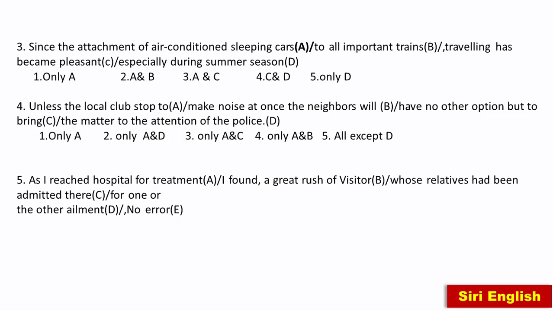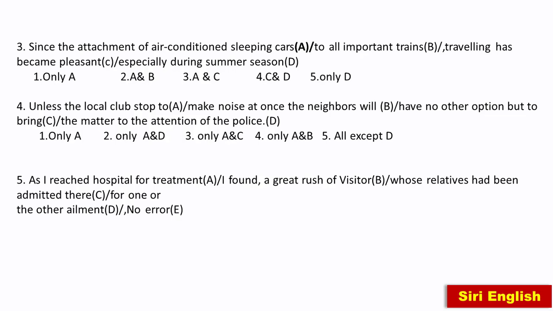I again singular subject. Verb reached past tense. Hospital for treatment. Okay. Seems right. No error. I found, again singular subject I followed by verb found. A great rush of visitor. Always a great number of, the great number of, a great deal of is followed by plural noun.